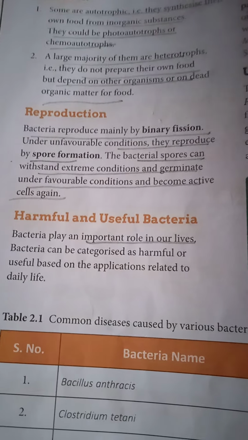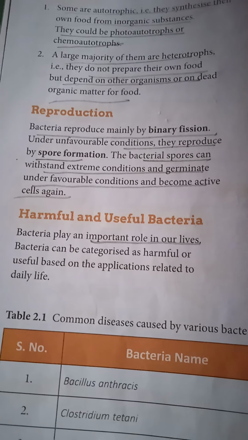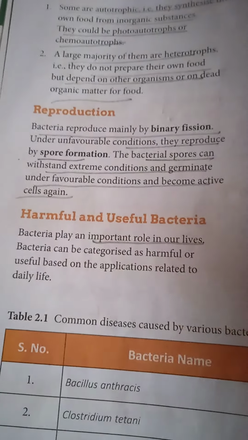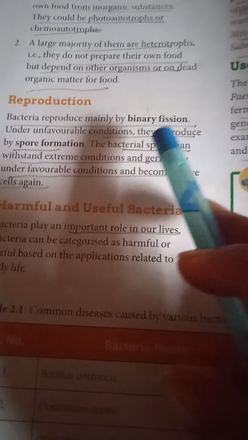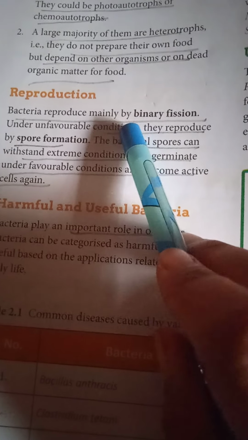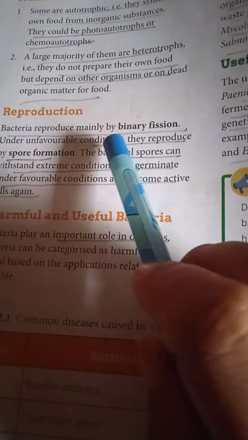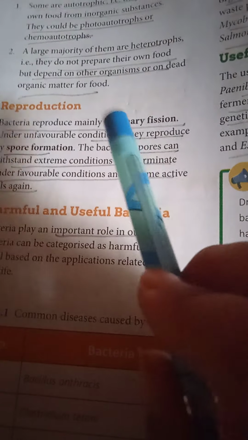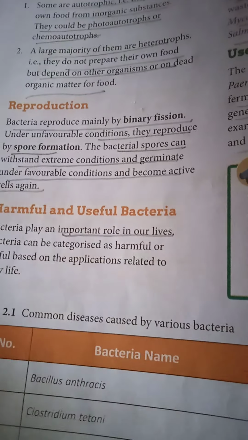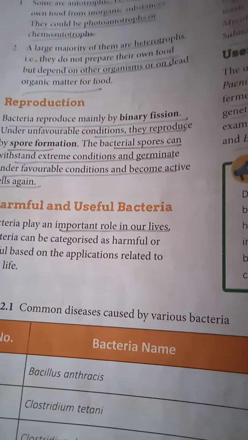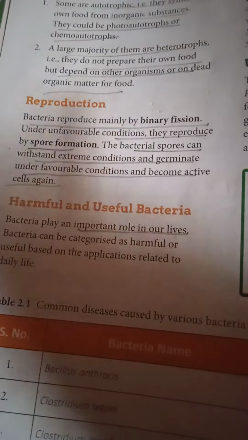And how do bacteria reproduce, how do they multiply? By binary fission. Bi means two, that means a bacterium simply divides into two, and that's why this process is known as binary fission. A single bacterium divides into two and forms two different bacteria, that's why it's known as binary fission.